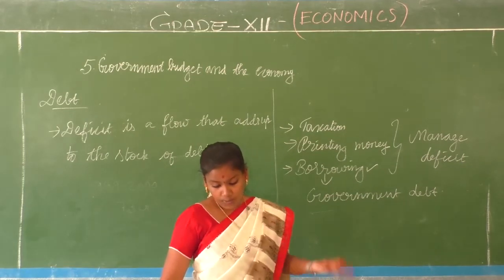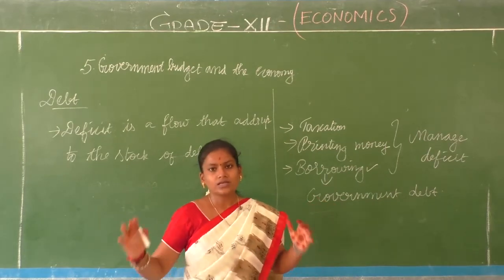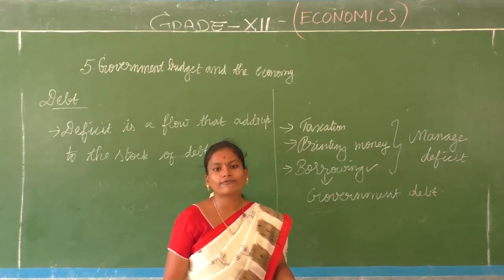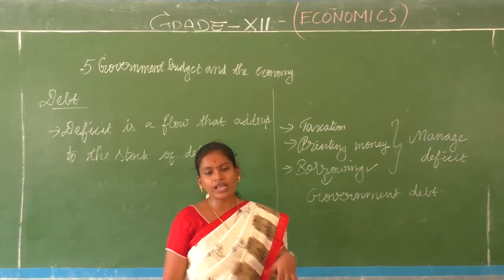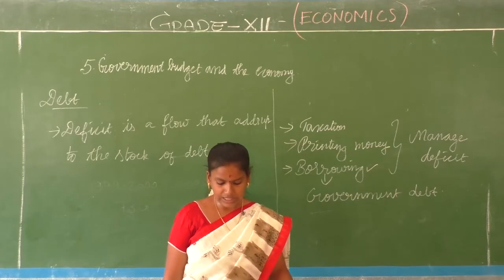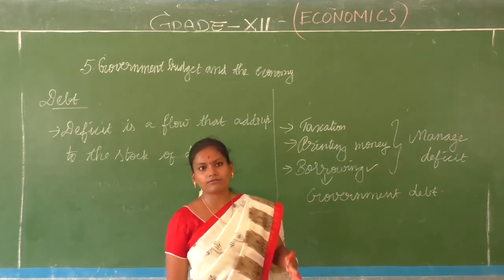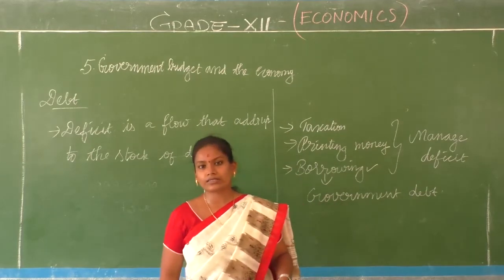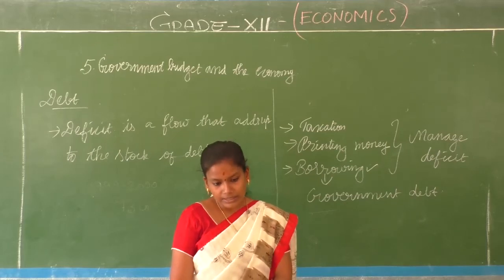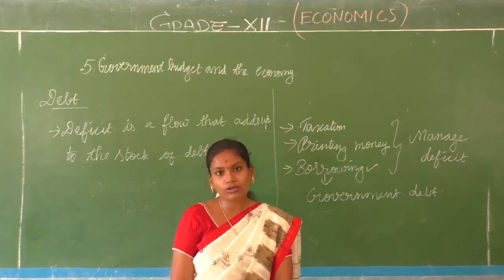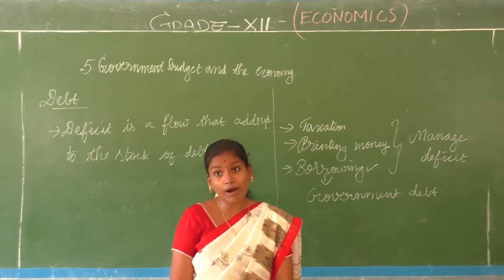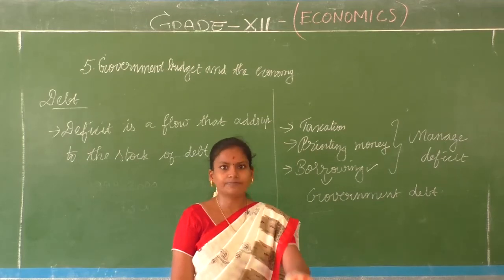The government will have a huge debt, the stock of debt will keep on increasing, and what you have to pay for the borrowing that you have done? Interest. The accumulation of debt and the accumulation of interest will keep on increasing. The interest accumulation themselves become a debt. So we will have some 15%, 20% of interest, which means by the time you finish paying your loan, you would have paid at least half of the principal amount as interest.